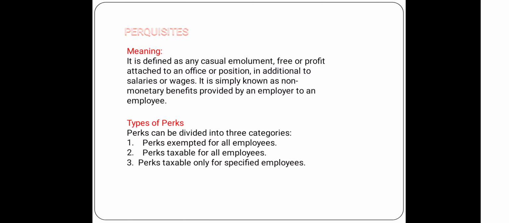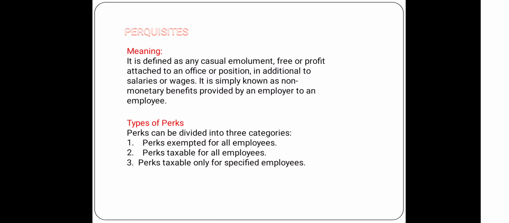Next, let us see perks taxable for all employees. What are the items that come under this category? On that basis, value of furnished house, that means rent free accommodation, obligations met by the employer, and also gas facilities, water facilities, electricity bill facilities, domestic servant facilities, and income tax or professional tax paid by the employer. These are all the items that come under the taxable perks category.